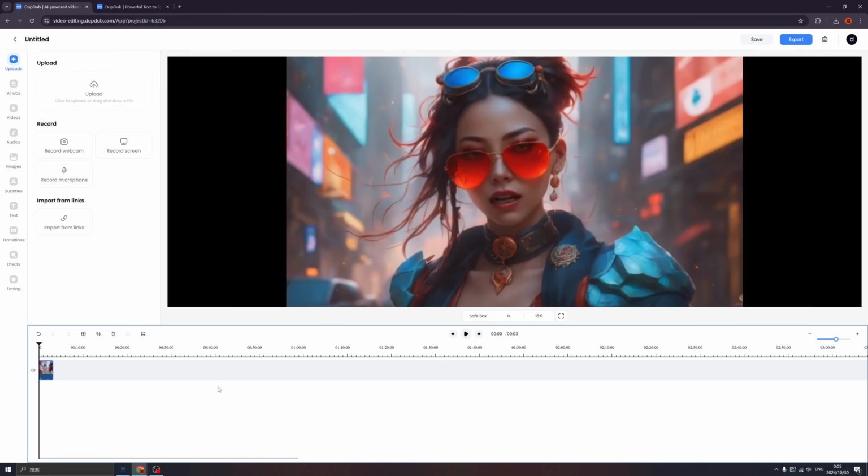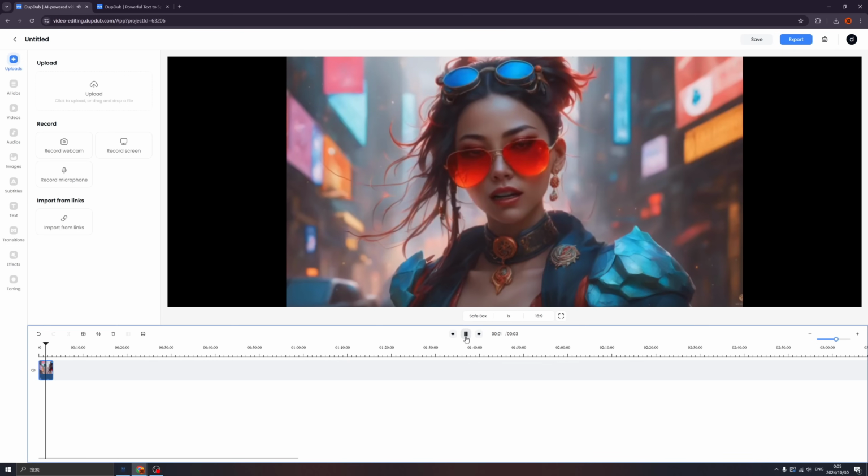Wow. Hey, remember I mentioned that Dupdub can totally replace any video editing tool. This is a really professional interface of the video editing tool. So here's the timeline of the video. You can click the play button.